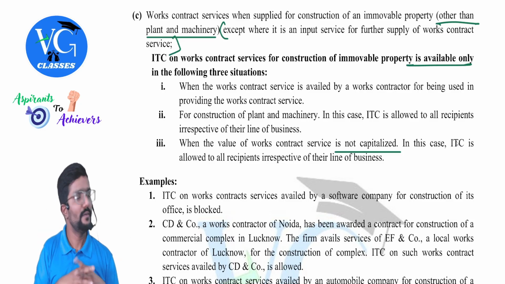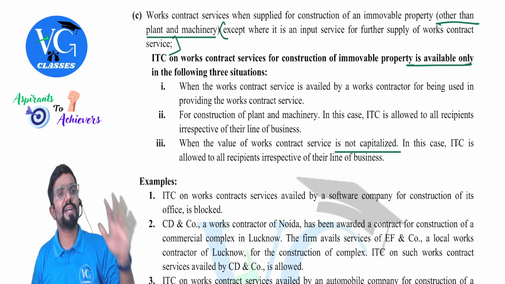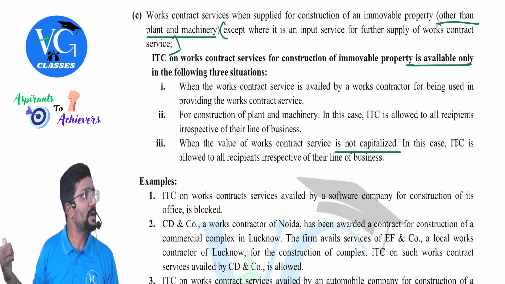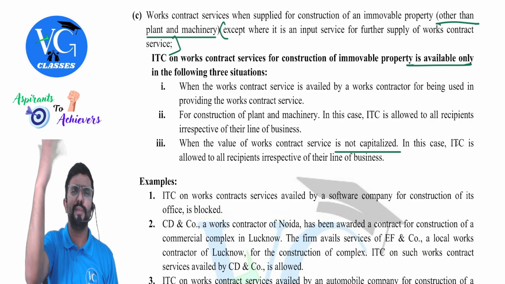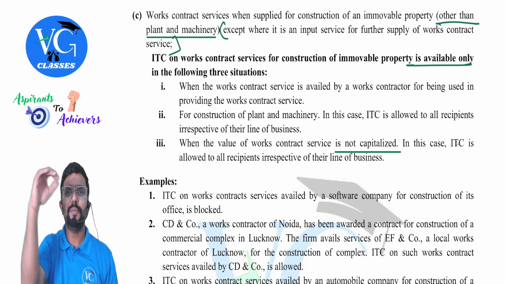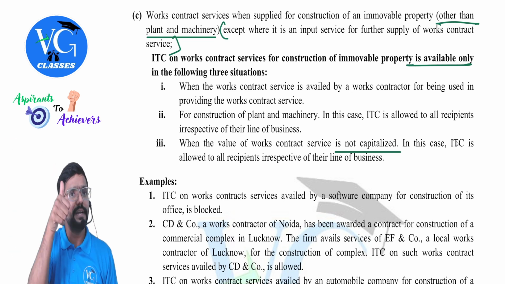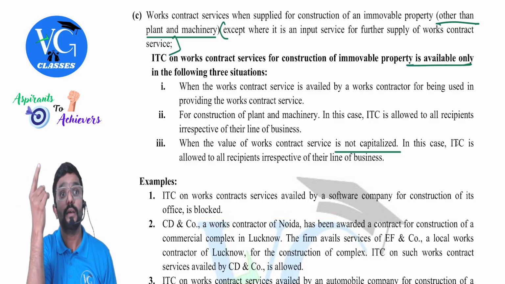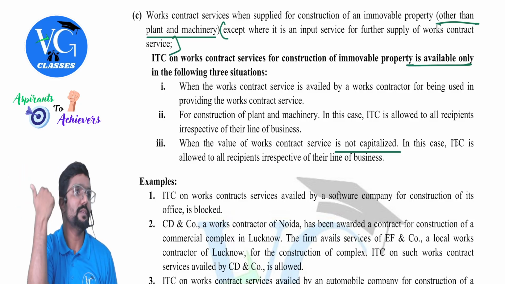Credit is allowed. For example, I got works contract service for the repair of my office building. For the repair of my office building, I just paid 1 lakh plus GST, which I debited to P&L account. Is credit available? Yes. Debited to P&L account means revenue or capital? Revenue in nature. Credit allowed? Yes.